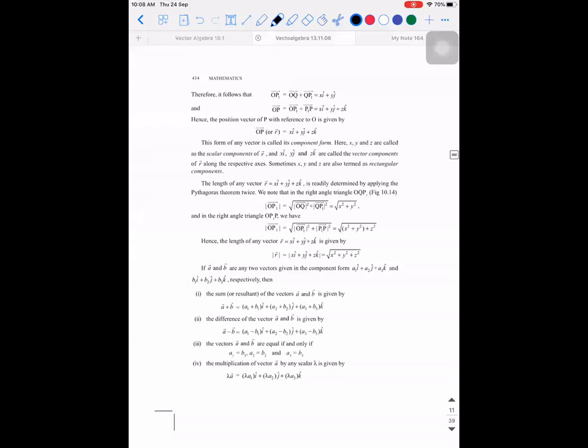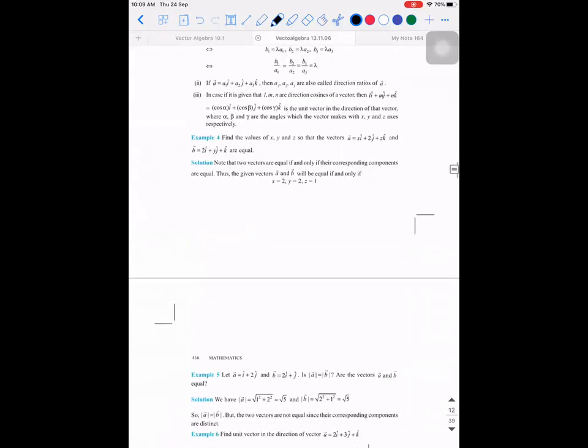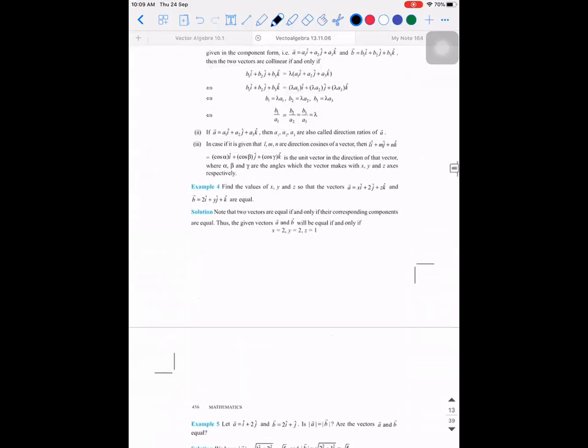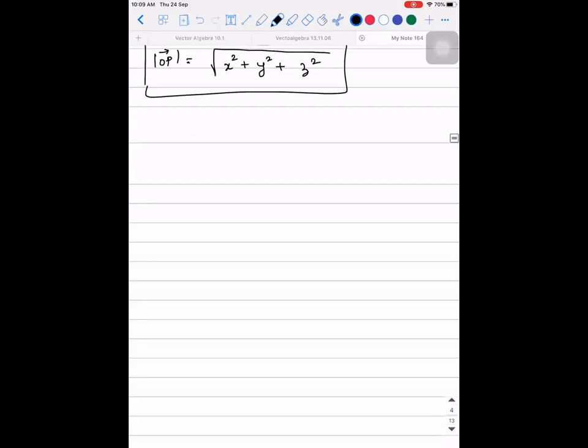And lastly, the one I'm going to explain you now is not actually given in the textbook, but write it down. Relation between given vector and its position vector.